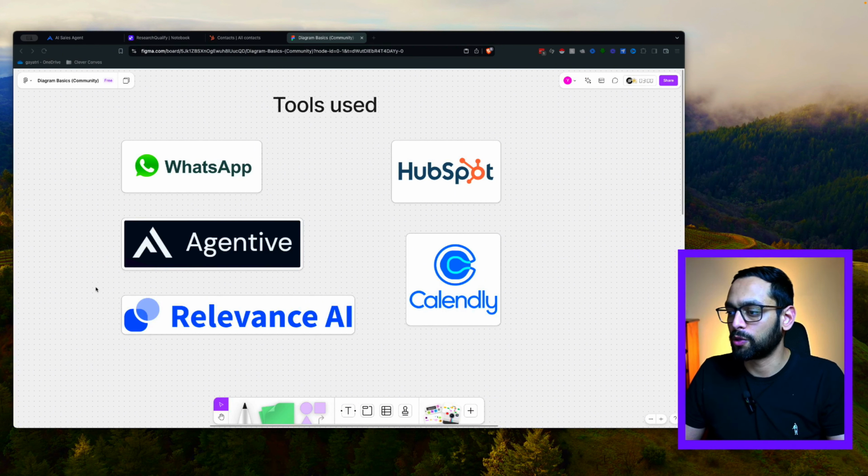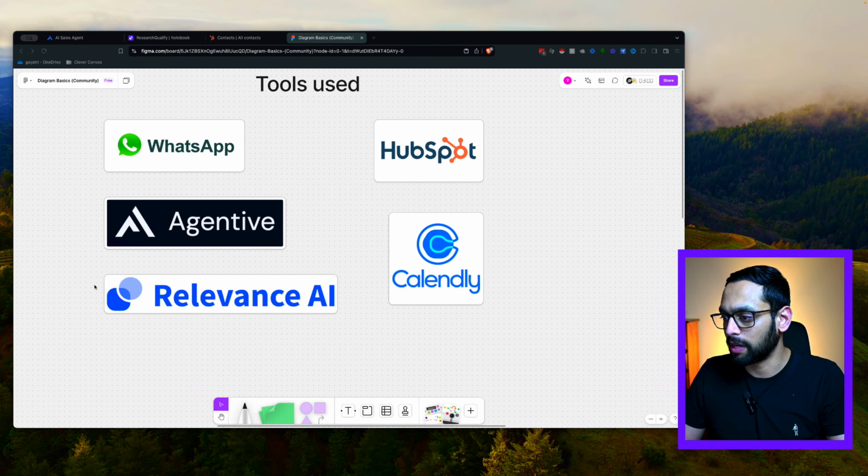In order to perform the qualification of your lead, you're going to need to have custom tools. And in order to do that, we're going to be using Relevance AI. The reason why I chose Relevance AI for this example is they've got some really useful research tools. For example, doing Google searches or validating by doing searches over LinkedIn, which can be really handy.